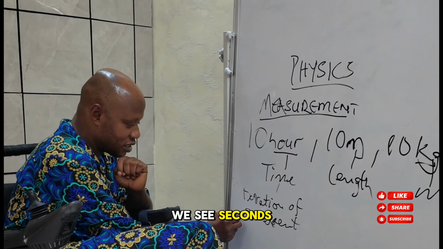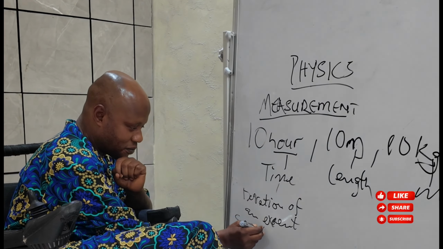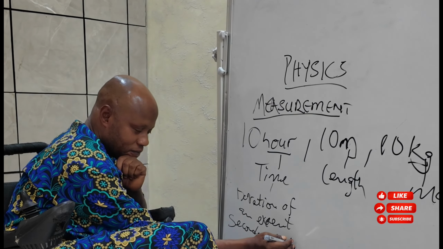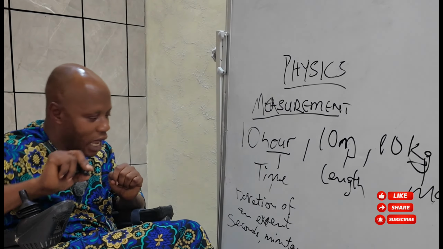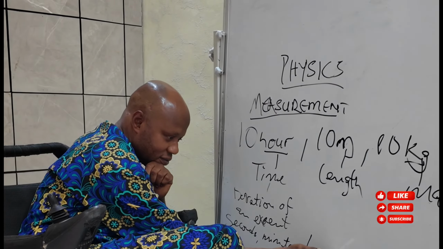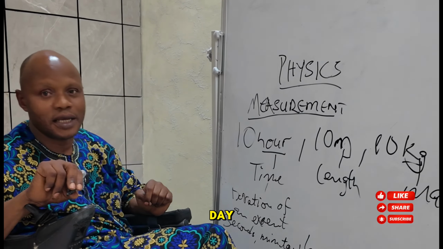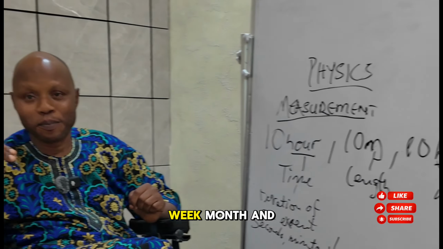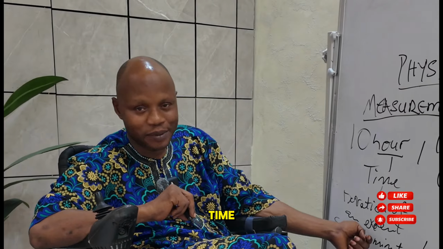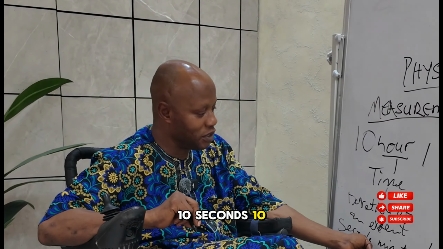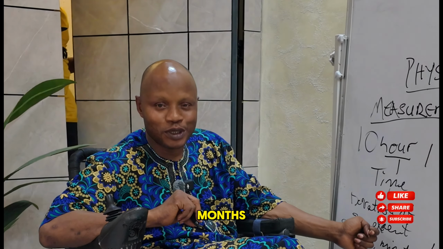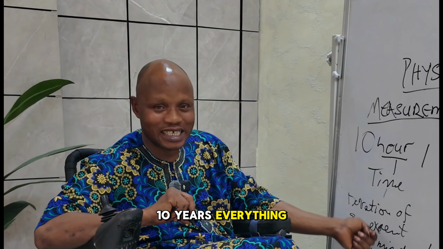We see seconds, minutes, hours, day, week, month, and year. All these things are telling us time. 10 seconds, 10 minutes, 10 hours, 10 days, 10 weeks, 10 months, 10 years. Everything is about time.